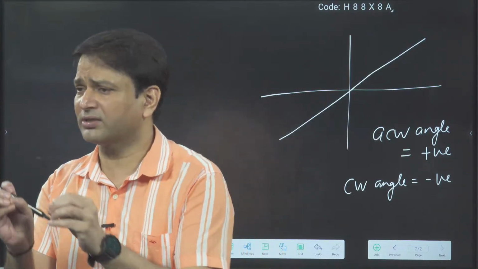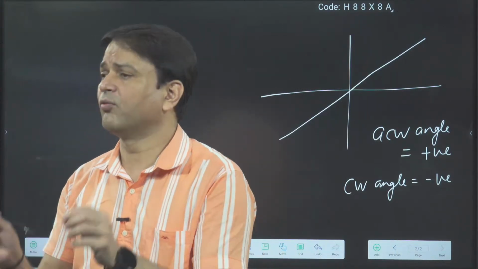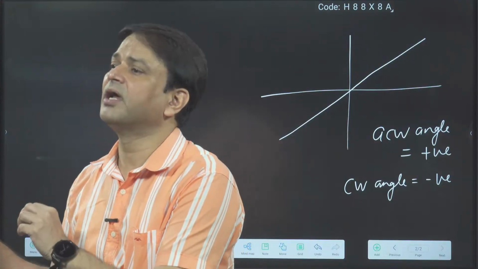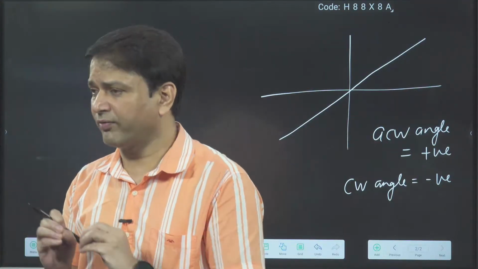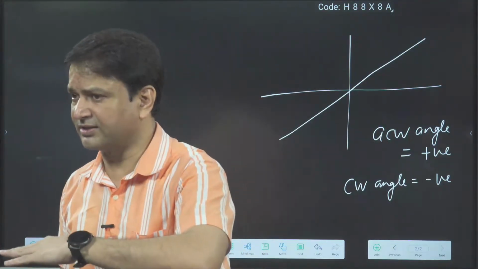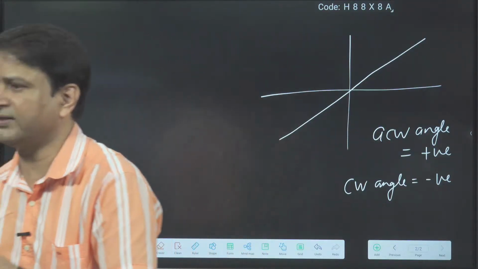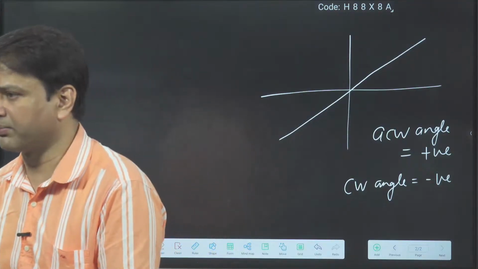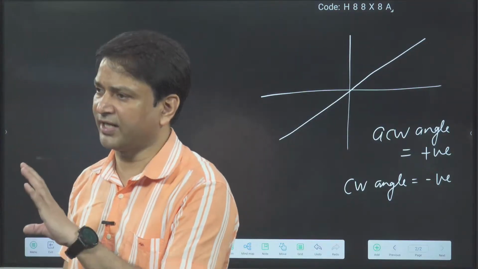So m is what? Slope. Slope is tan theta. What is the theta there? Theta is the angle made by the line with the x-axis. Now how will we measure the angle? From the x-axis, if the angle is measured anti-clockwise, then we take that angle positive, and if we are measuring in the clockwise direction, that angle we take negative.